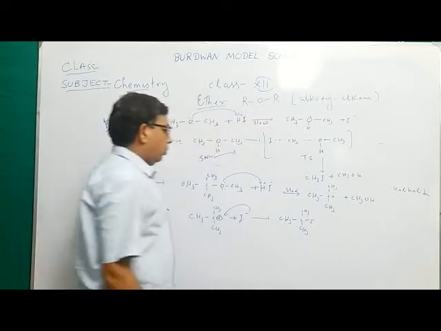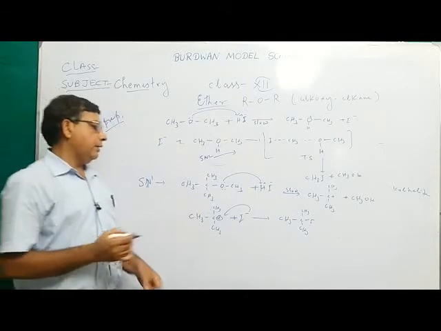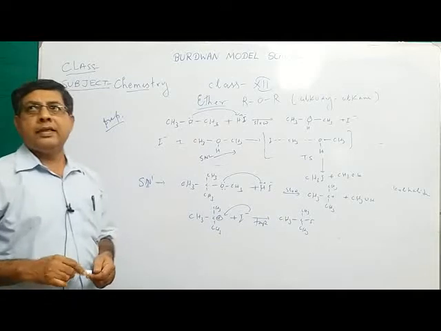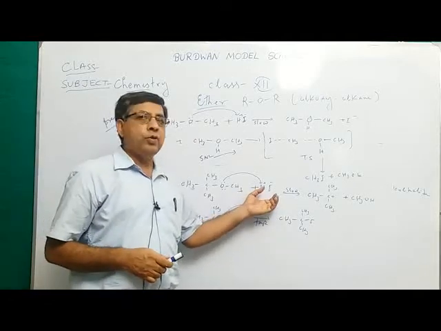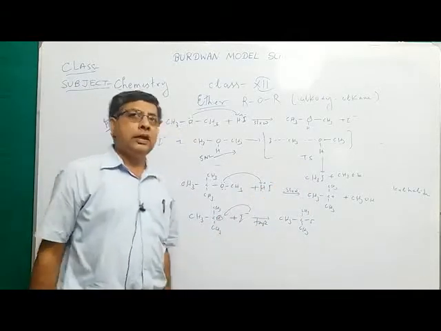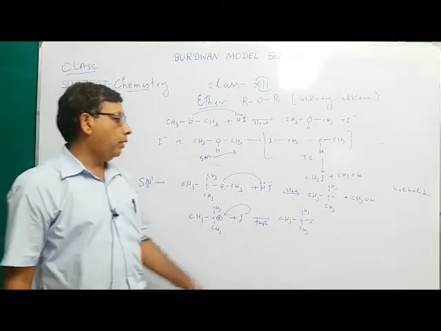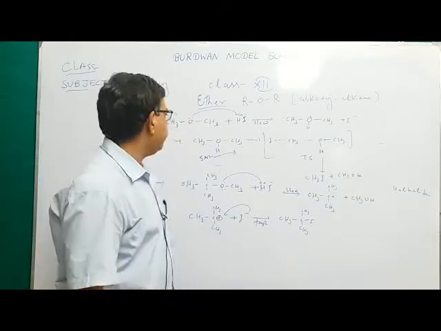(CH3)3C-I. So in this type of reaction, the reaction takes place in two steps. The first step is the formation of the carbocation and alcohol. In the next step, the carbocation is attacked by the halide ion, that is the nucleophile, to form the alkyl halide.